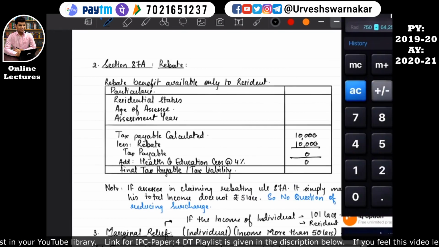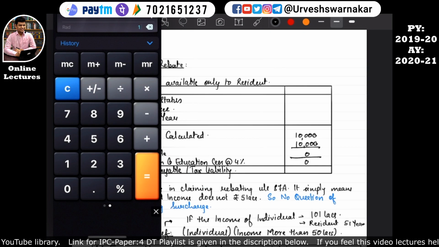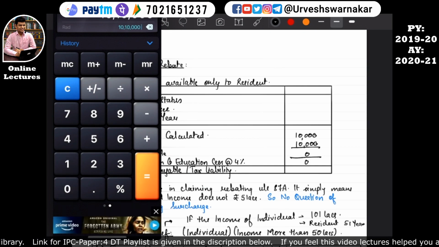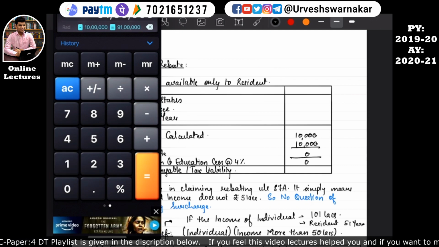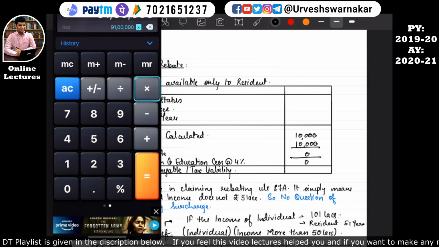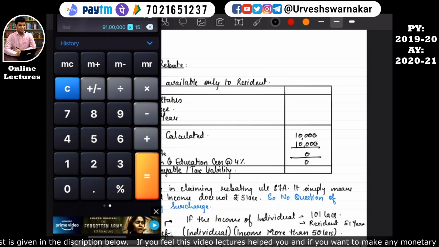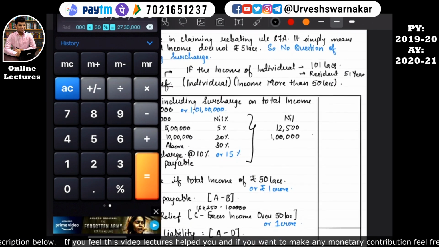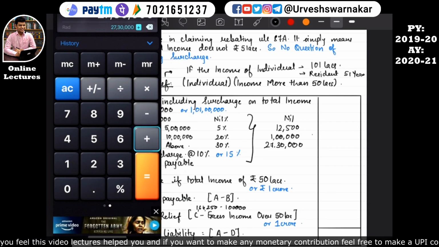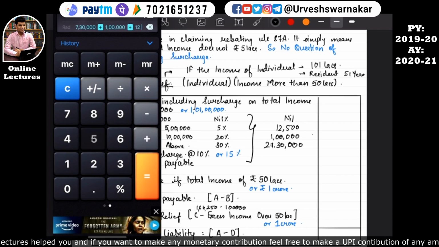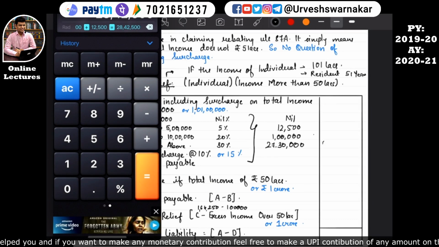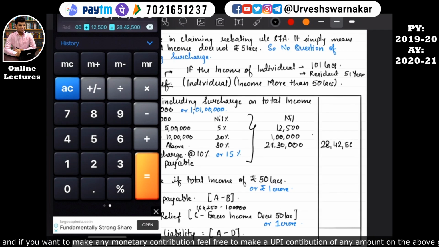For over and above that 10 lakhs, that is 101 lakhs minus 10 lakhs, equal to 91 lakhs into 30%, is equal to 27 lakhs 30,000. So the total, 27 lakh 30,000 plus 1 lakh plus 12,500, is equal to 28 lakhs 42,500.